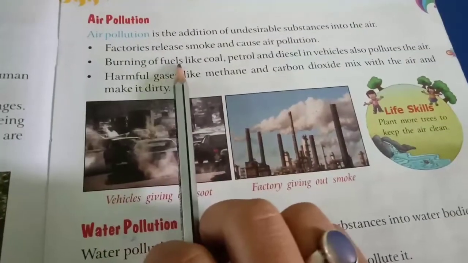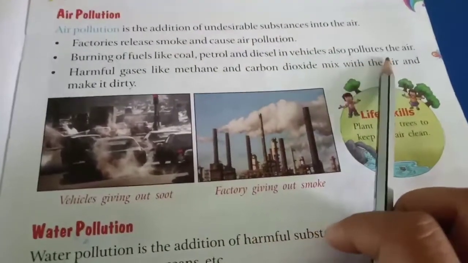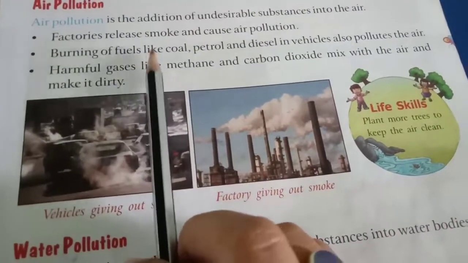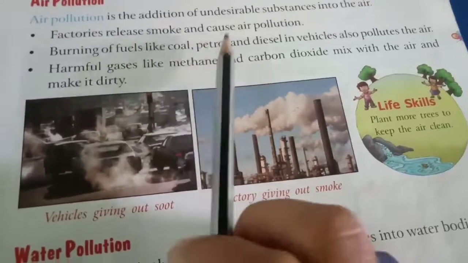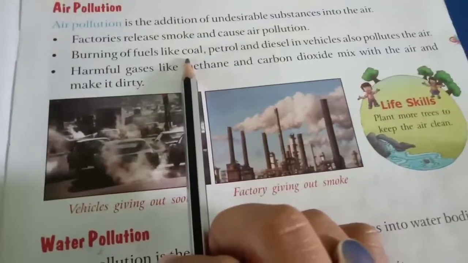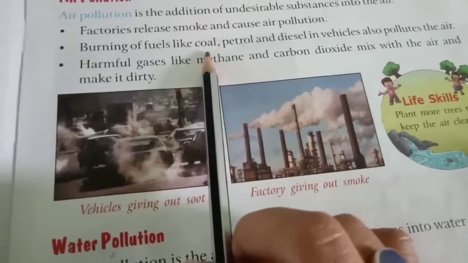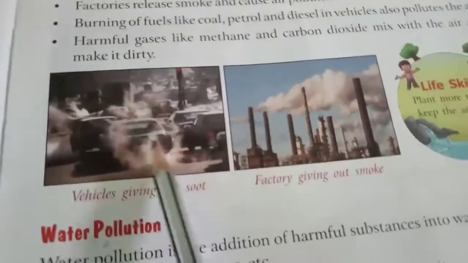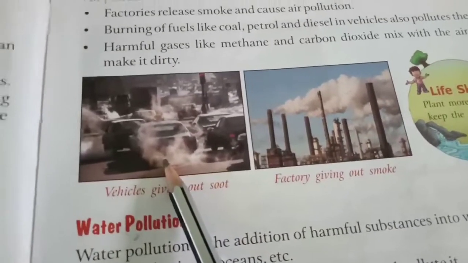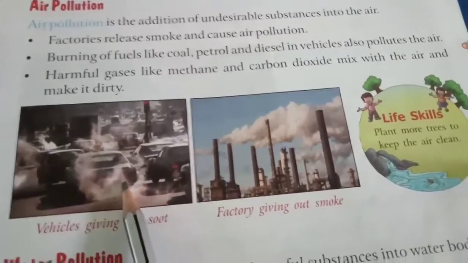Next is burning of fuels like coal, petrol and diesel in vehicles, which also pollutes the air. For vehicles, cars, bikes, trucks, buses, we are using fuels like coal, petroleum and diesel. When we use these fuels in vehicles, they get burned and it also releases smoke. As you can see in this picture, the vehicles and cars are releasing a lot of smoke, and this smoke can also cause air pollution as it releases harmful chemicals into the air.